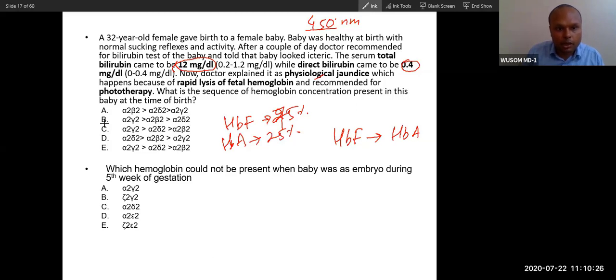Delta will not be that much expressed. Delta becomes important only when there is deficiency in beta. Beta is not synthesized. In beta thalassemia, you will see a big band of delta. So this is the significance of delta. Otherwise, delta is not that important.